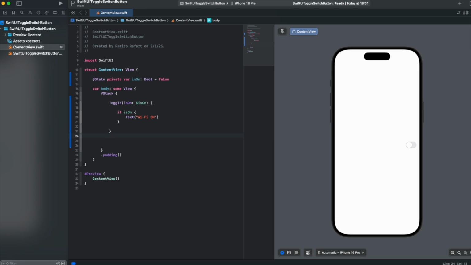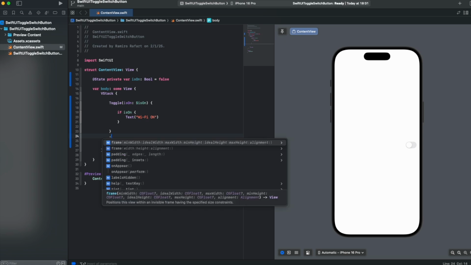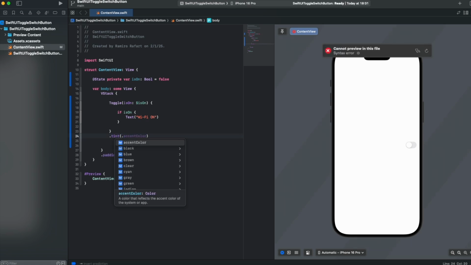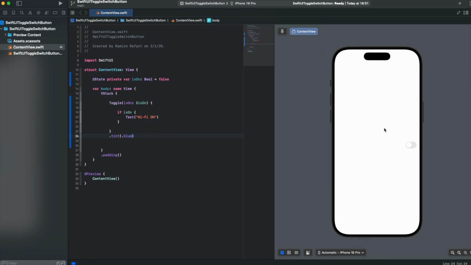And finally, we can customize the color of the switch using the tint modifier as follows. I set the color to blue. Now the switch is blue.